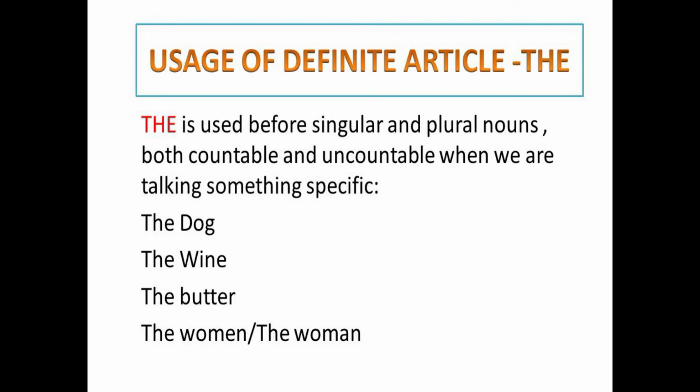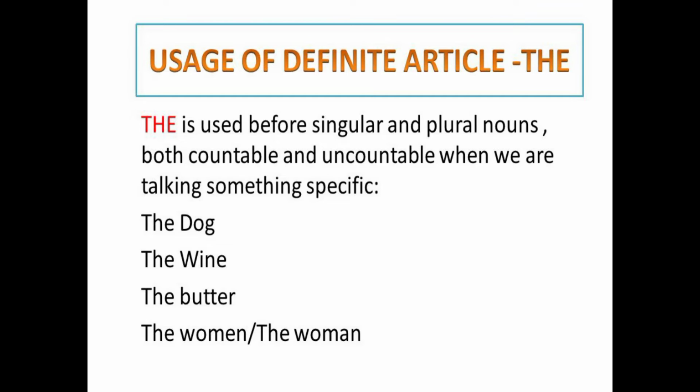So in definite articles, there is only one word, that is THE. So it is used before singular and plural nouns. It means that THE is used in both conditions, it can be used in both cases, singular as well as plural. But the indefinite article A or AN cannot be used with the plural, they are used only with singular nouns. Okay. And in this case you can also see one thing, that in both cases it is used whether it is countable और uncountable. तो दोनों ही categories इसके अंदर आपका आ रही हैं. So singular and plural also, and countable and uncountable also.